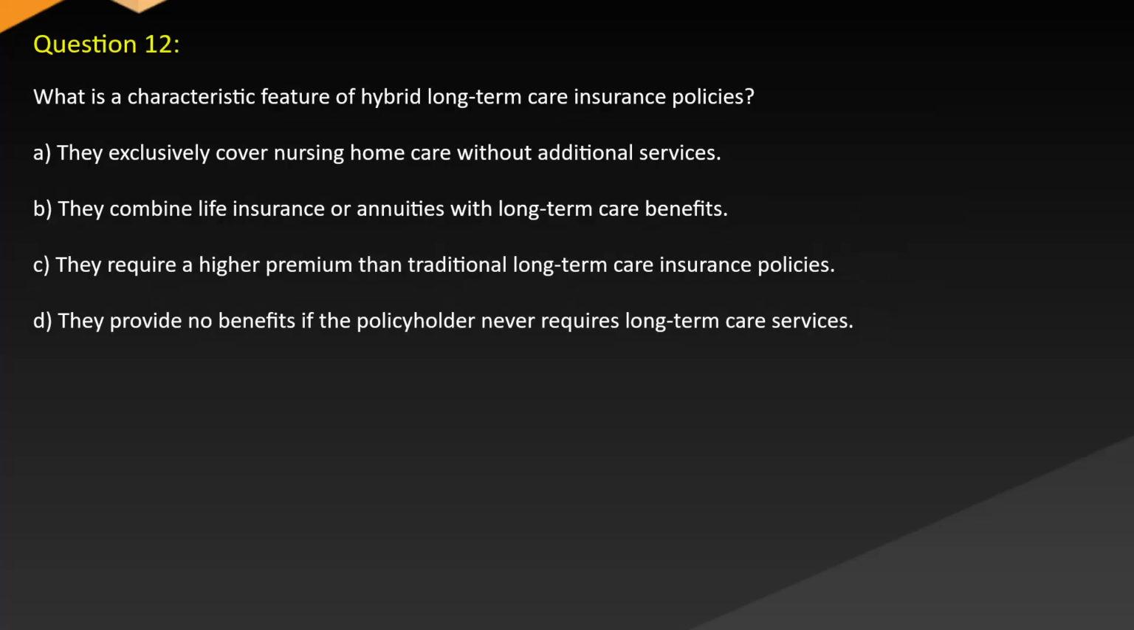Question 12. What is a characteristic feature of hybrid long-term care insurance policies? A. They exclusively cover nursing home care without additional services. B. They combine life insurance or annuities with long-term care benefits. C. They require a higher premium than traditional long-term care insurance policies. D. They provide no benefits if the policyholder never requires long-term care services.